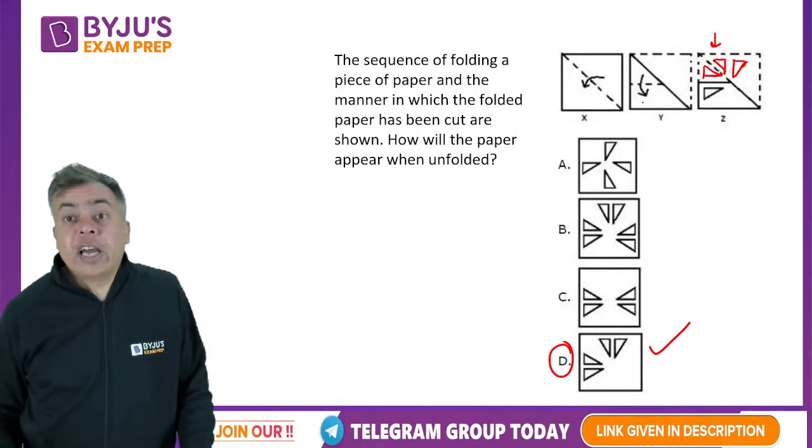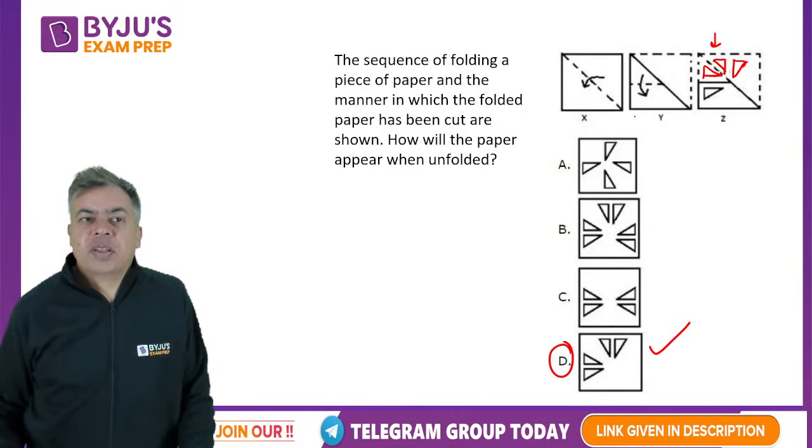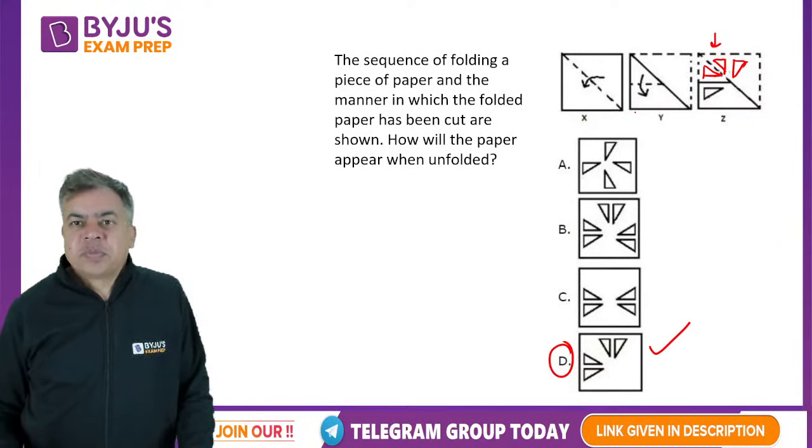Look at it carefully. This is a very good question. Have you got it? Or is there any doubt?